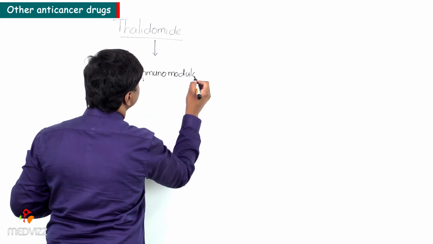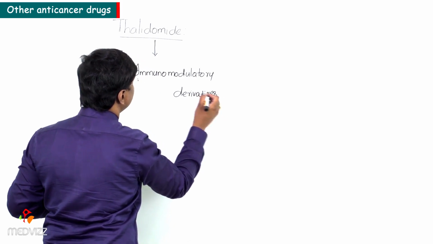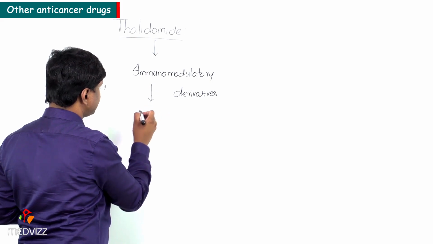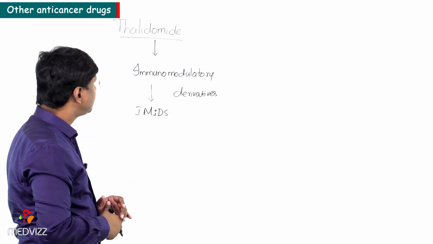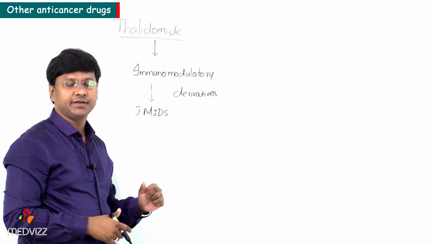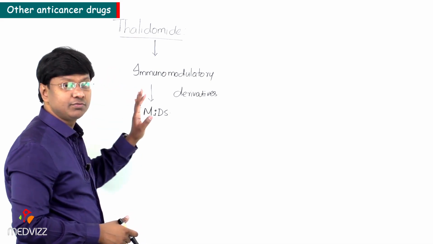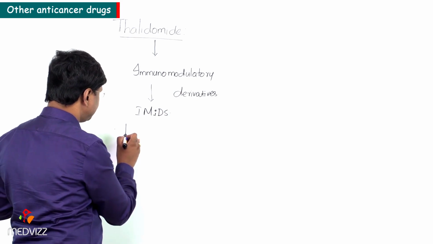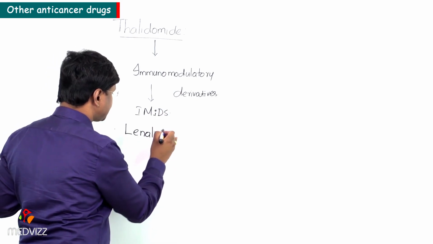The immunomodulatory derivatives of this particular thalidomide are called IMiDs, right? Now one of these immunomodulatory derivatives of thalidomide is called lenalidomide, right?